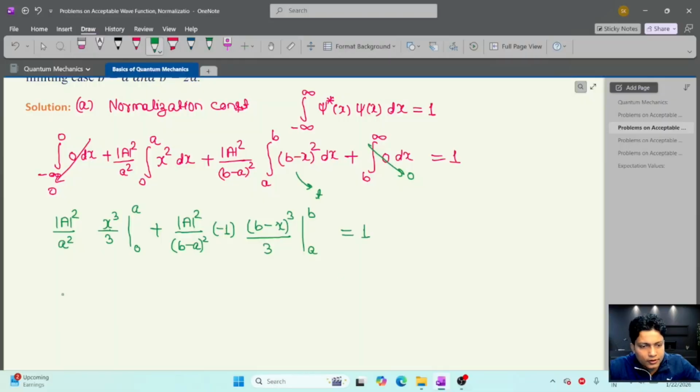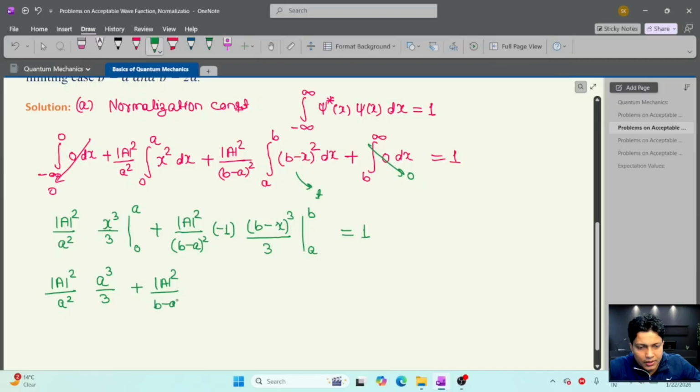Now this integration will be mod of A square upon a square, and this integration will be a cube by 3, because upper limit a cube minus 0, so a cube by 3, plus mod of A square upon (b minus a) whole square, minus 1 is there, by 3 I have also put.